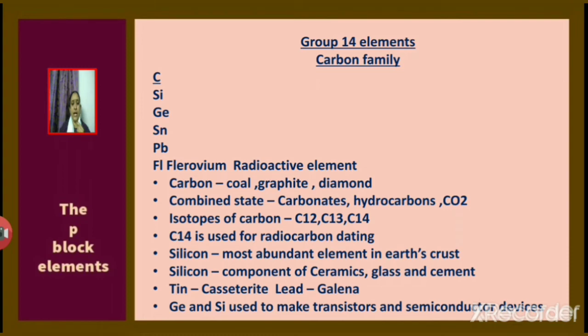Silicon is the most abundant element in Earth's crust. It is a component of ceramics, glass and cement. Tin is present as cassiterite and lead is present as galena. Cassiterite is SnO2 whereas galena is PbS. Lead sulfide is known as galena. Germanium and silicon are used to make transistors and semiconductor devices.